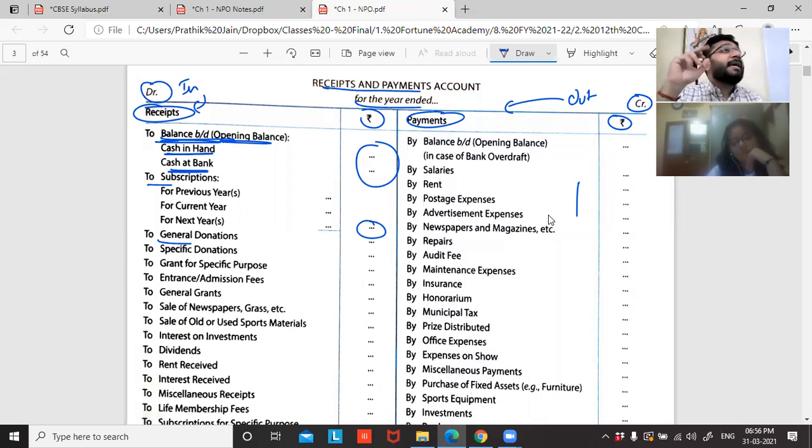But bank, I have 100 rupees in bank. Can I spend 120 rupees? Yes, provided bank has given that excess 20 rupees in form of an overdraft, as a loan, as a credit. So only in case of a bank, and that too, if your account is an OD account, current account plus OD account. What is current account? What is OD account? I'll discuss, though I've discussed already, but still I'll discuss. Current account and OD account combination together, if it is there, that can have credit balance also. So bank alone, guys, can have opening balance on the credit side, provided it is a bank overdraft. Bank overdraft is a facility where the bank has given you money. So we have to pay that money back. Hence, it is a liability.